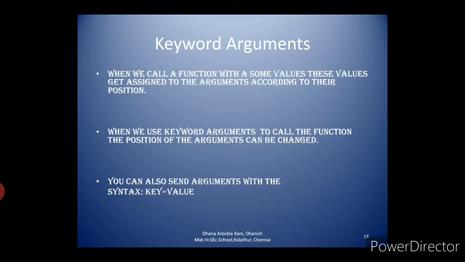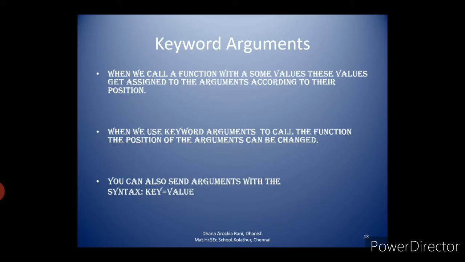Then the return statement. Then you see the function calling statement, print data, age equal to 25, name equal to Jishan. Here the positional order is changed, because in the parameter list we have name first, then the second parameter is age. But when passing the values, first you have the age value, then the name value. You are changing the positional order, but since you have keywords, it will take values according to your keyword.